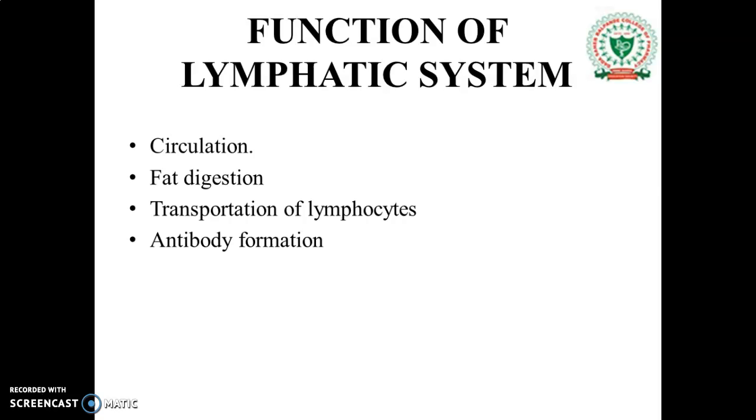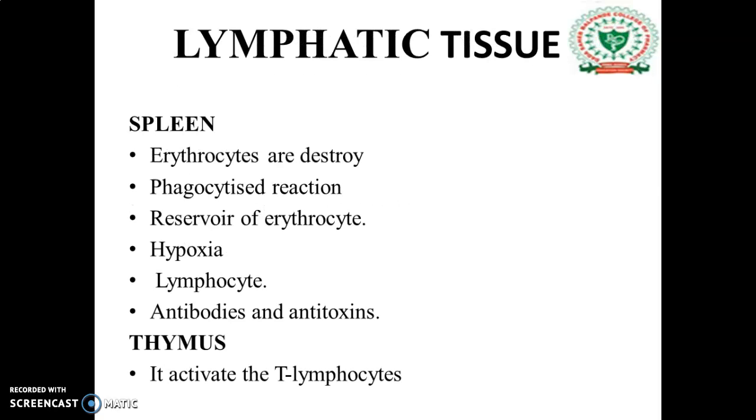Circulation, that is, to return the tissue fluid to the general circulation. Second is fat digestion. The products of fat digestion are carried to the circulation by the lacteals. Then transportation of lymphocytes from the lymph glands to the circulation. And antibody formation by the lymph glands for the protection of the body. The next slide is the lymphatic tissues.